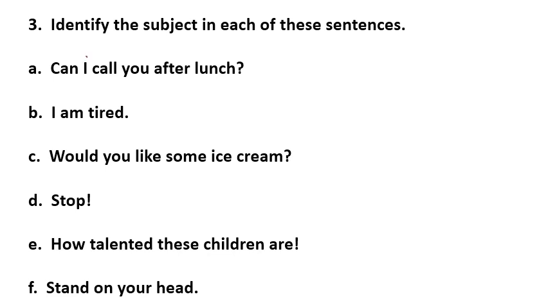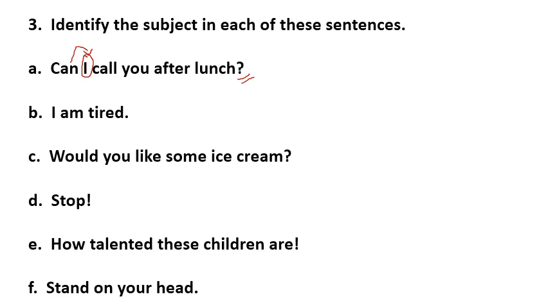The subject is I. Why? Because we know that in an interrogative sentence, the subject comes after the verb. So here, just after can, the subject is I. How do we know that it is an interrogative sentence? As there is a question mark at the end. So here in number A, the subject is I.